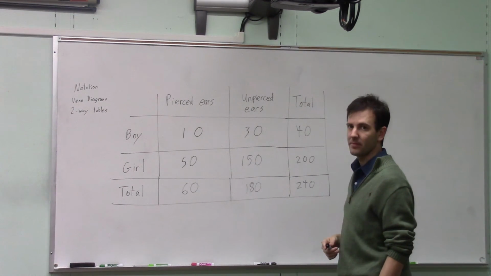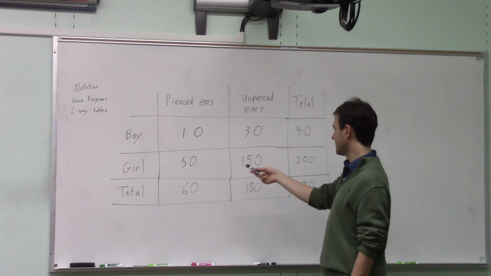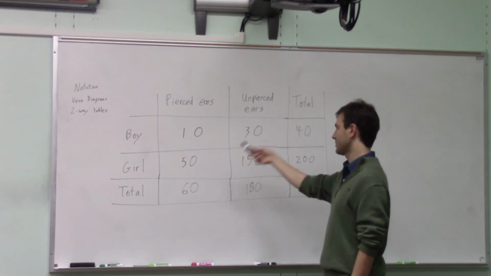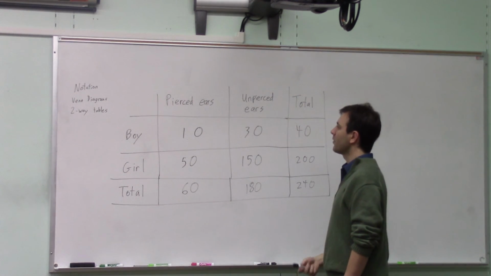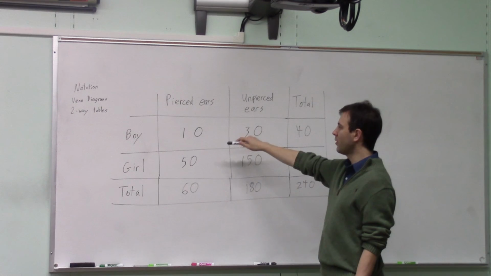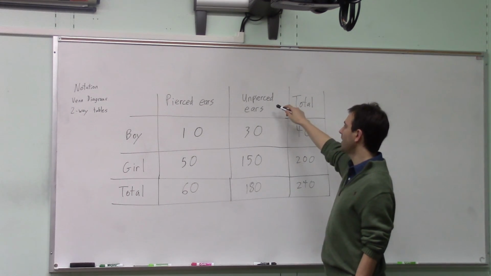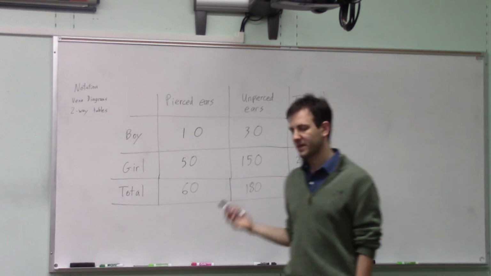in a two-way table, where the proportion of girls who have pierced ears is the same as the proportion of boys who have pierced ears, where the proportion of people with pierced ears who are boys is the same as the proportion of unpierced ears who are boys. So that's what independence looks like.